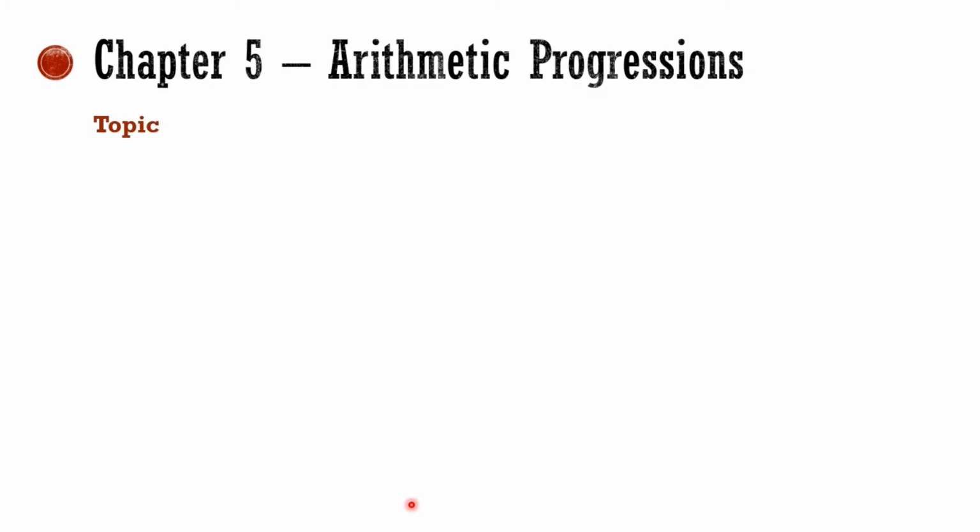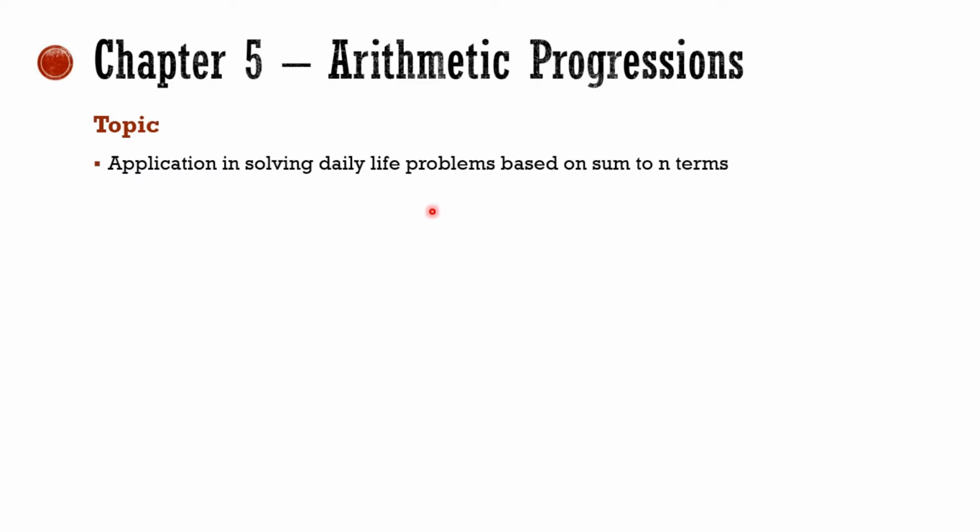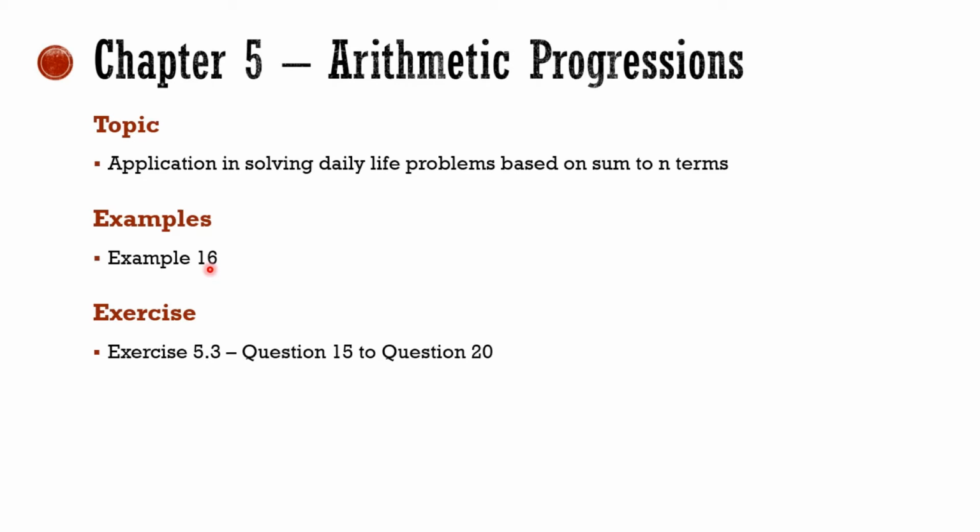In chapter 5, Arithmetic Progression, application in solving daily life problems based on the sum of n terms, means word problems based on the sum of n terms, is removed from your syllabus. It implies example 16, which is based on the sum of n terms, will not come. And exercise 5.3, question number 15 to 20, which is based on the sum of n terms of an AP in daily life problems, is not part of your new syllabus.